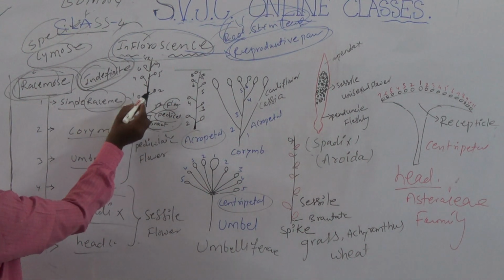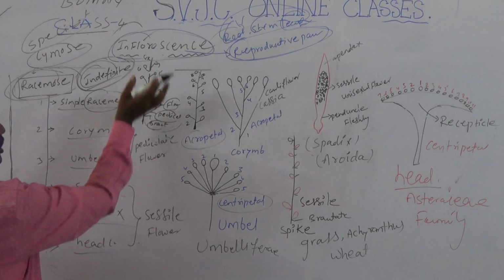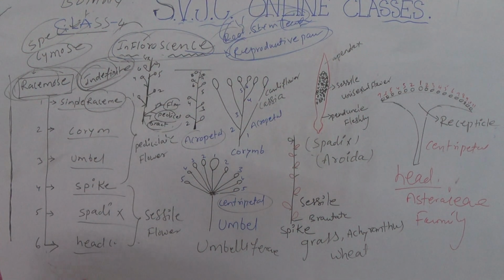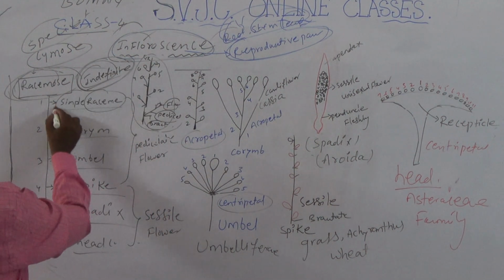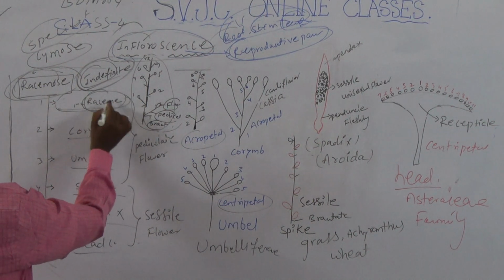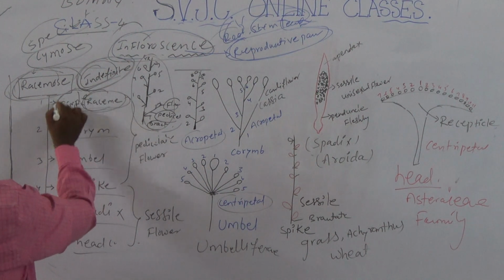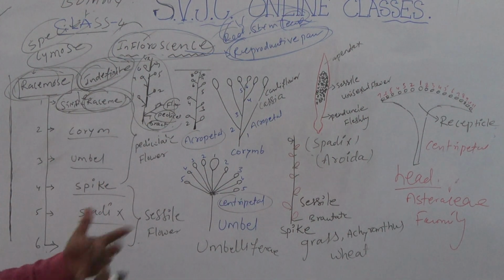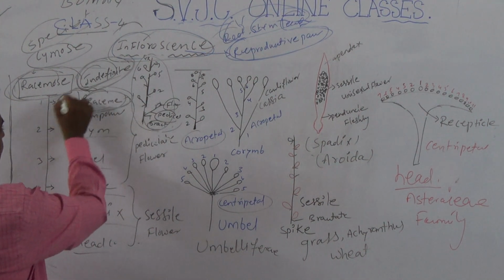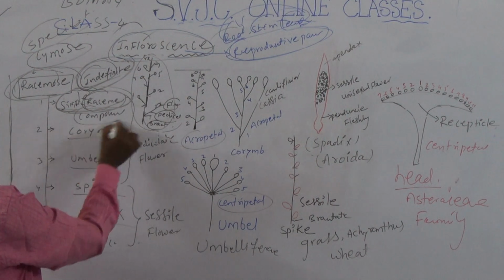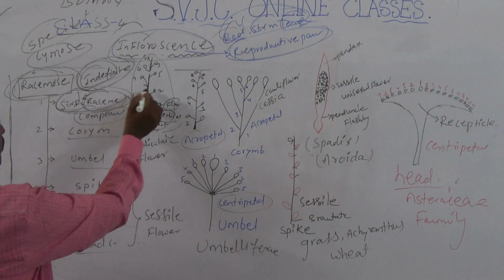Bract, pedicel, flower, arranged in which manner? Acropetal manner. This is very important. The flowers arranged in acropetal manner is called raceme. If it is unbranched, it is called simple raceme. If it is branched, it is called compound raceme. Okay? Two types are there. Simple, nothing but unbranched axis. Compound, nothing but branched axis. So bracteate pedicellate flowers are arranged.